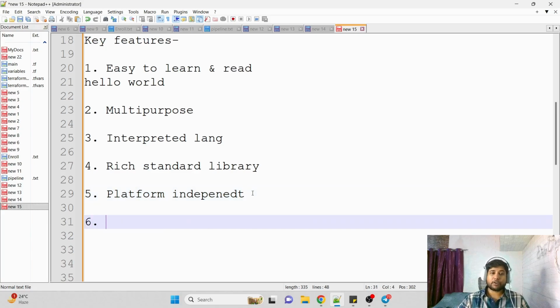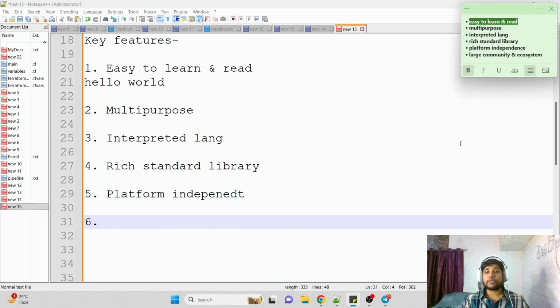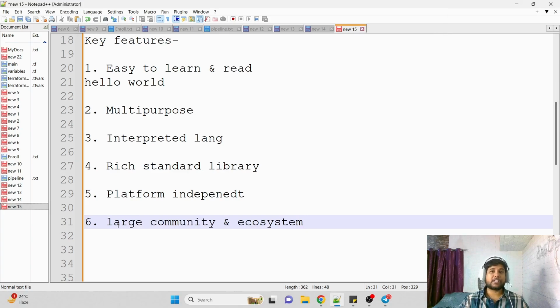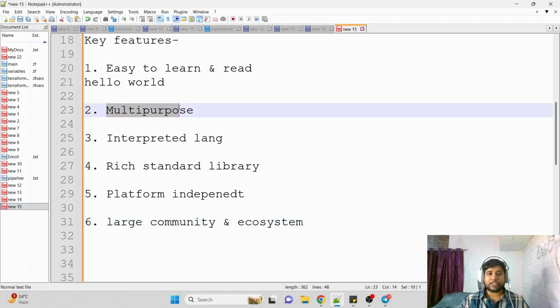Coming to the next feature, we have the large community ecosystem. In case you don't know, at this point Python is one of the most widely used programming languages in the whole world. Why? In my opinion, because of this multi-purpose feature. Python can be used for almost everything.